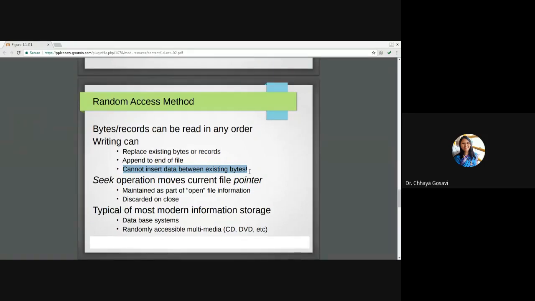If I want to insert in between the third and fourth, this is not supported by the random access method. Either you can overwrite the existing record or you can append at the end. You can add the record at the end, but you cannot insert in between.